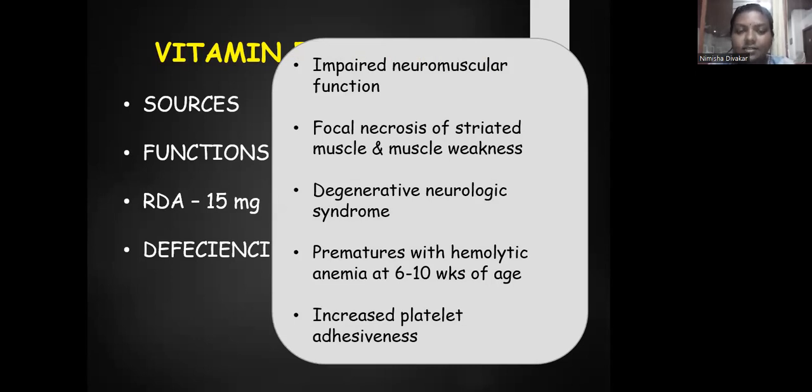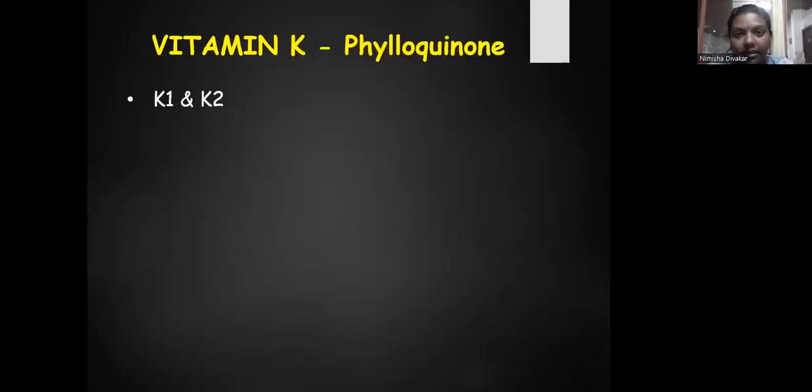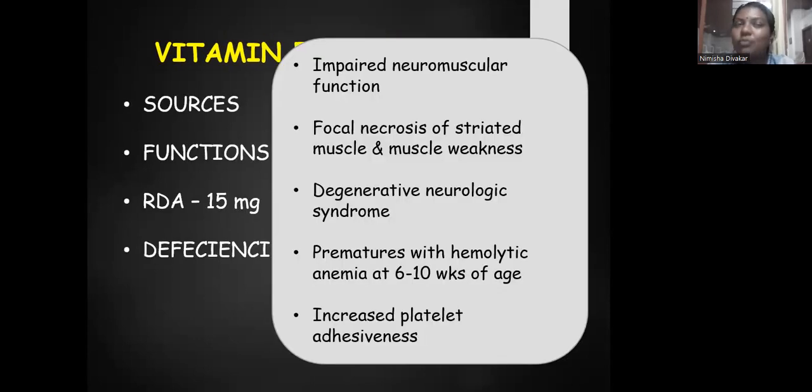Kids having vitamin E deficiency will be premature with hemolytic anemia at 6 to 10 weeks of age. It can occur congenitally in a premature baby, with increased platelet adhesion. So these are the main deficiencies of vitamin E. The oral manifestation of vitamin E is not that common.